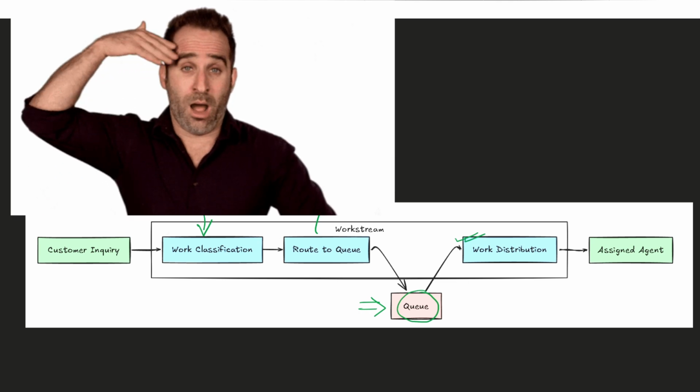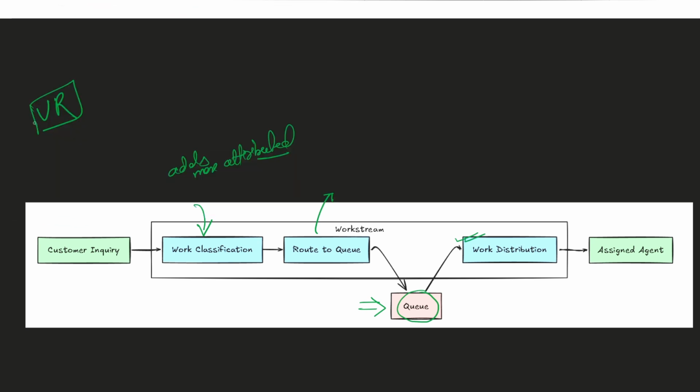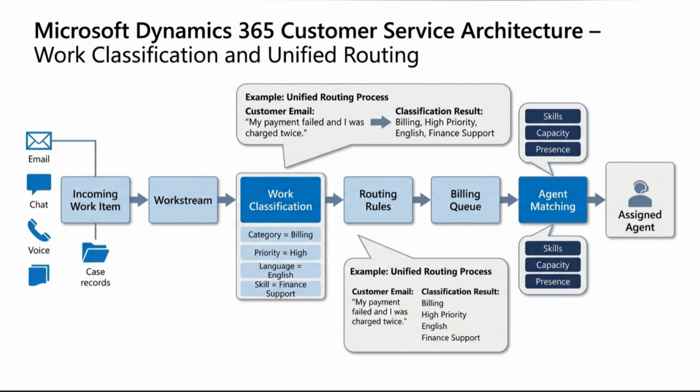Now I hope it is clear, from the business perspective, what unified routing is doing. There are very deep technicalities inside it that we'll discuss. First, it is important to have a mental model of what we are doing and how we are doing it, and then we can jump on to the technical aspects of unified routing.